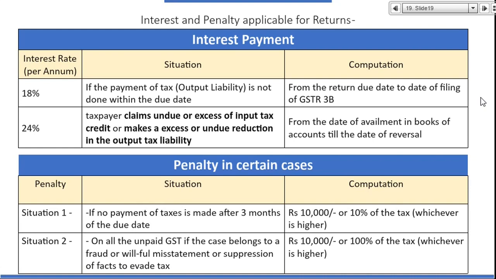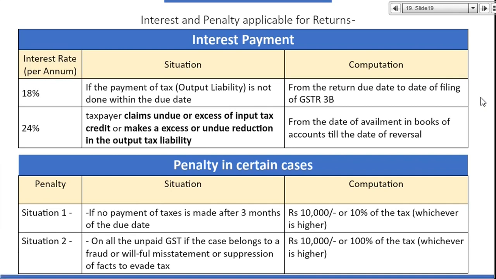It is very important to understand penalty, friends. We forget penalties. If I don't pay taxes for 3 return periods, the department can or will impose a penalty of 10,000 rupees or 10%, whichever is higher.